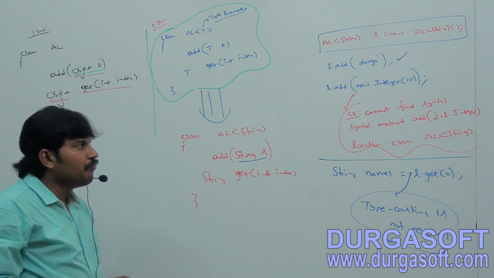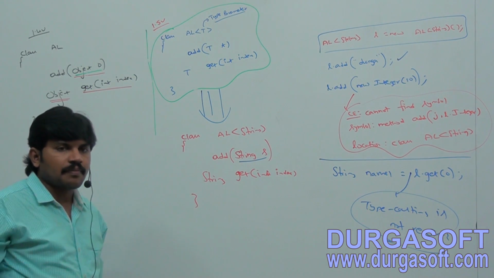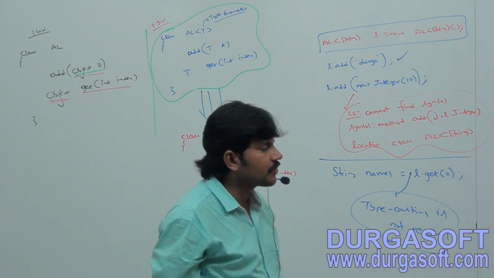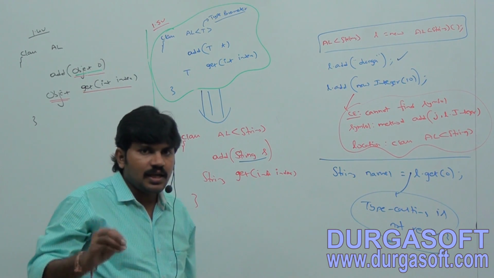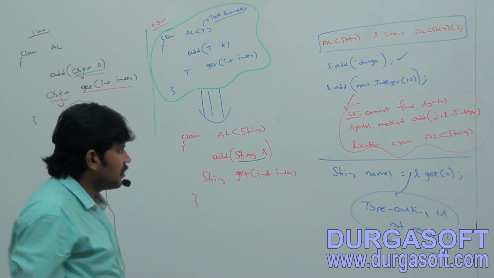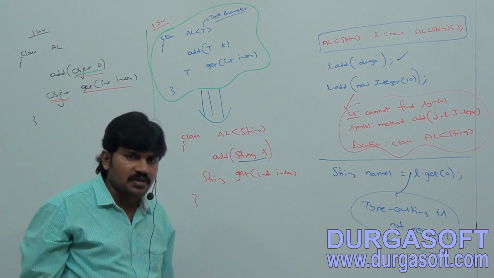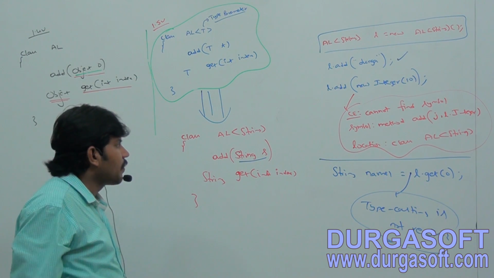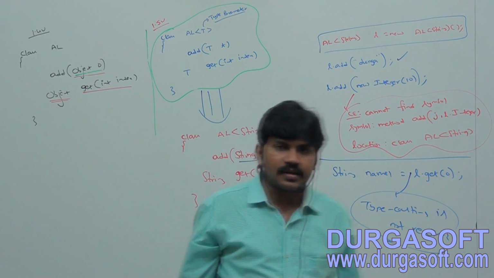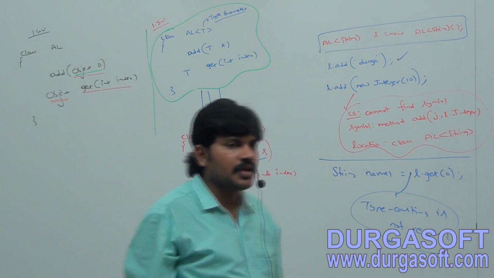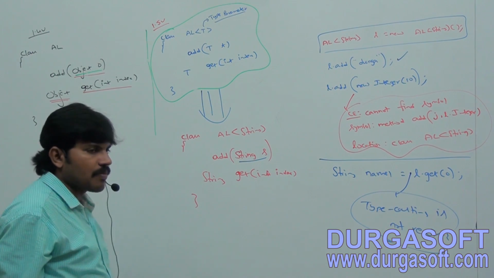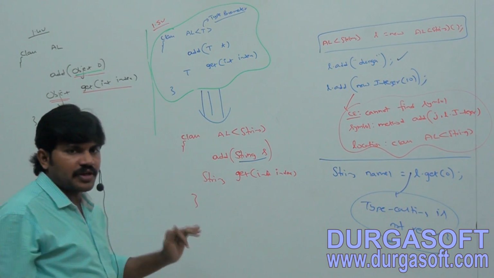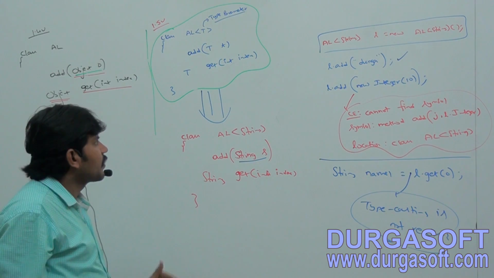Next, add. Based on our runtime requirement, T will be replaced with our provided type. Okay. Next para.